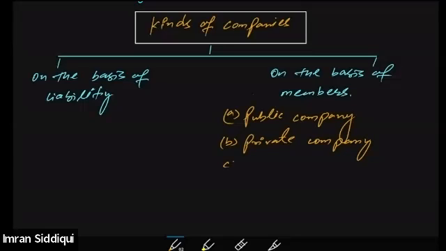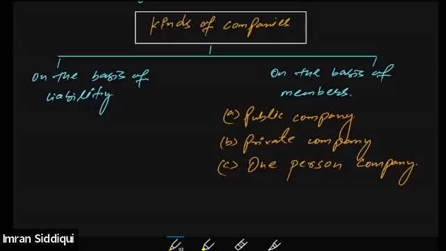And after that we have the one person company. One person company is a newly added concept. It has been recently added. Earlier, there was no concept of the one person company.